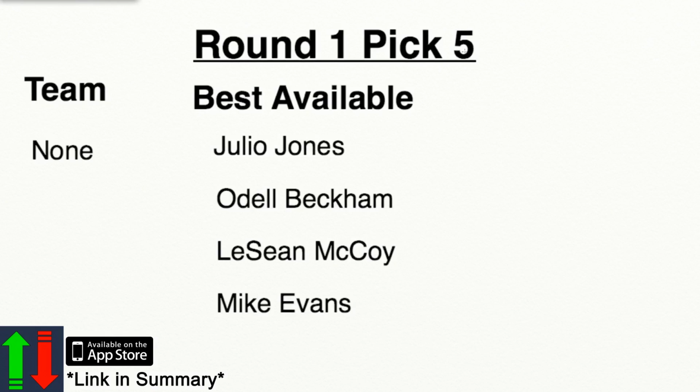We are at round 1, pick 5, and because we finished the last group of players, we have 4 more to draft from. As you can see, these 4 players are Julio Jones, Odell Beckham, LeSean McCoy, and Mike Evans. From the previous episodes, we took Le'Veon Bell at 1, David Johnson at 2, Antonio Brown at 3, and Ezekiel Elliott at 4, so let's begin with the 5th pick. Because we're still in the first round, no one's on our team, so we don't really have to worry about team needs yet, so let's skip over that.